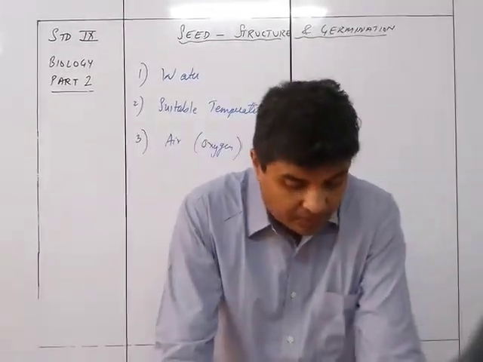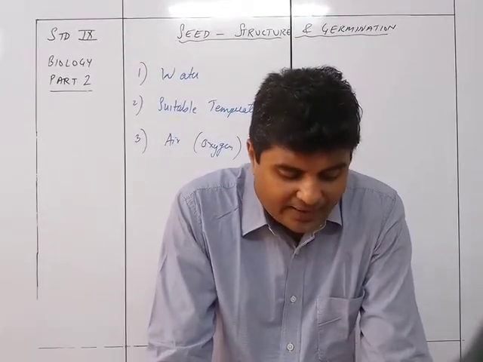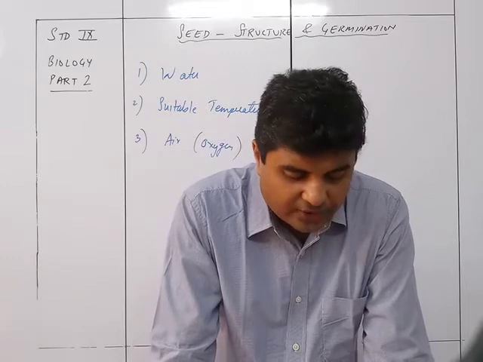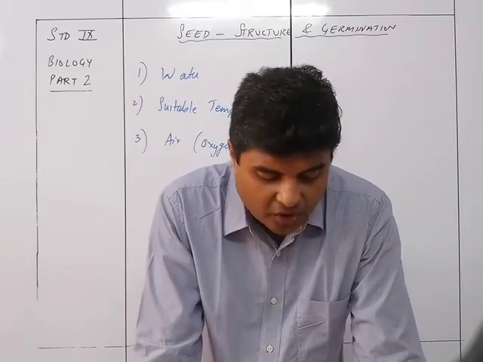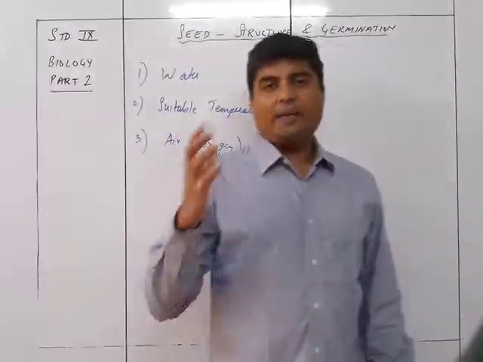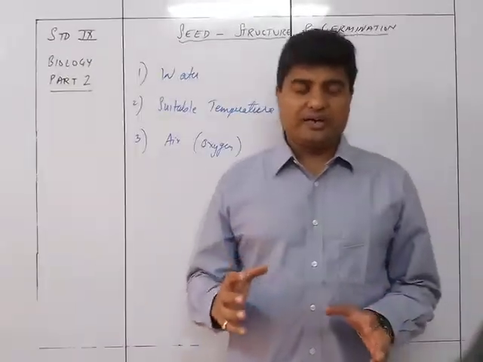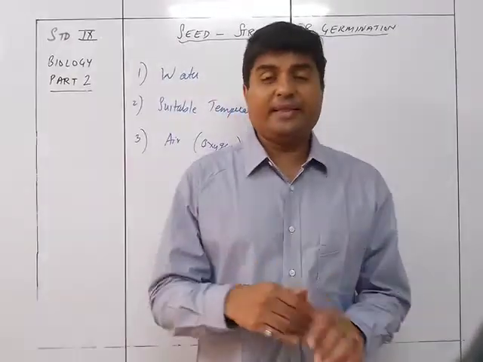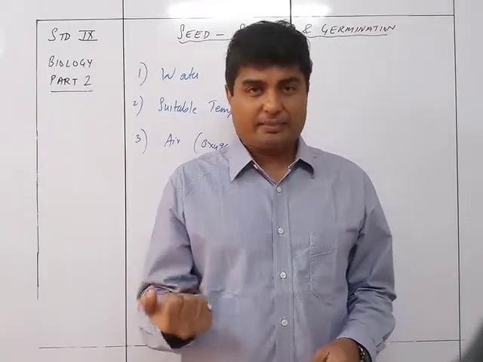Water is necessary for chemical reactions and for the enzymes to act upon the food stored in the cotyledon or endosperm so that it may convert into a diffusible, dissolved form that can be utilized by the growing embryo. See, up till now the endosperm and the cotyledons had stored the food, but it was not in a condition which the embryo can easily accept.